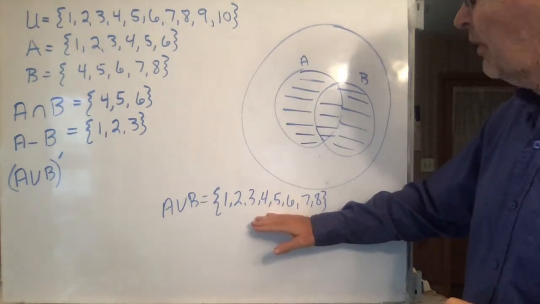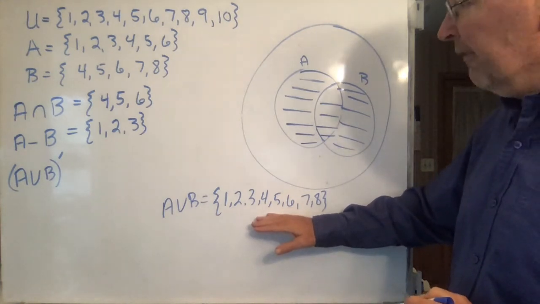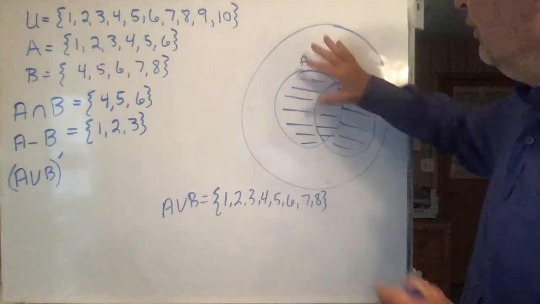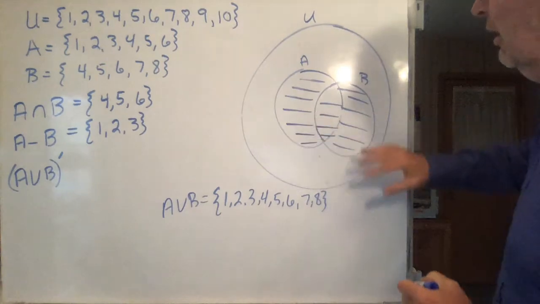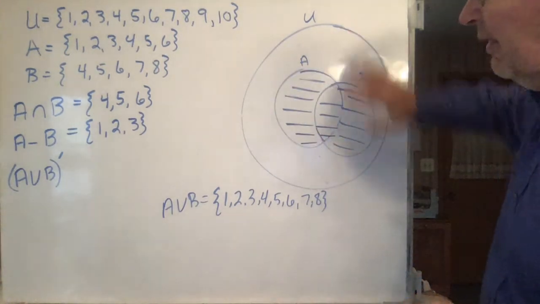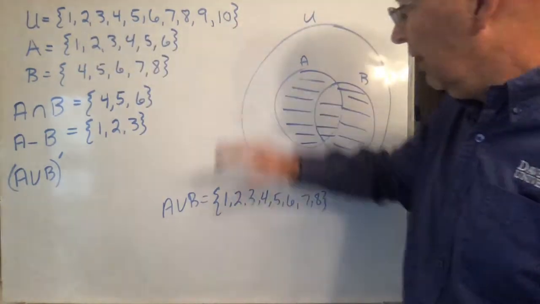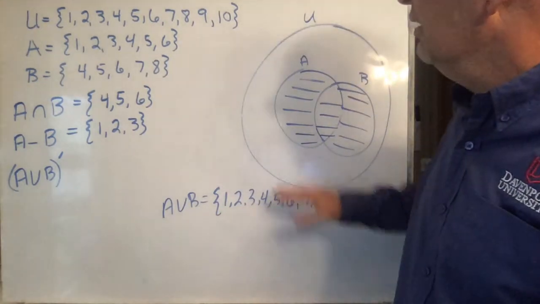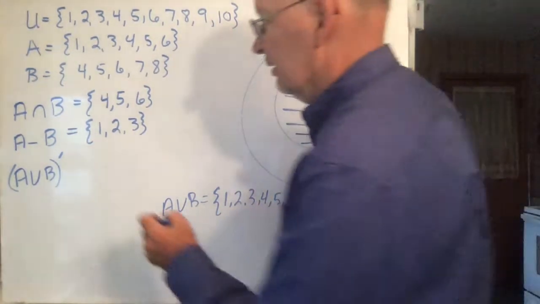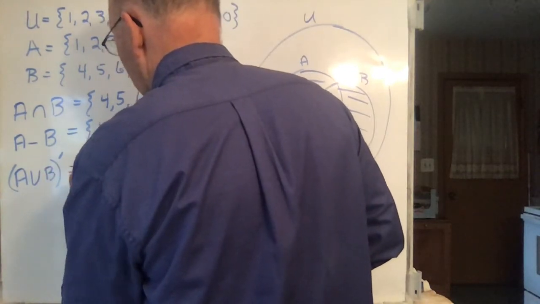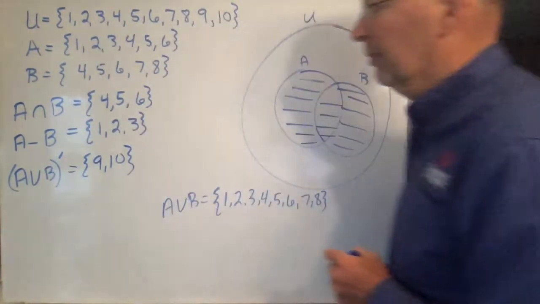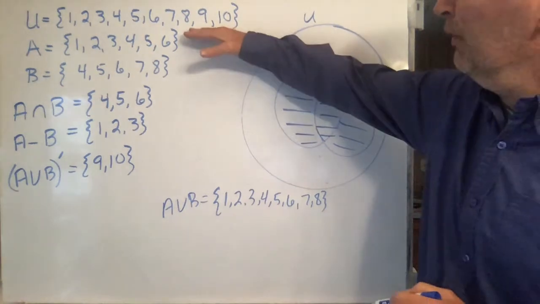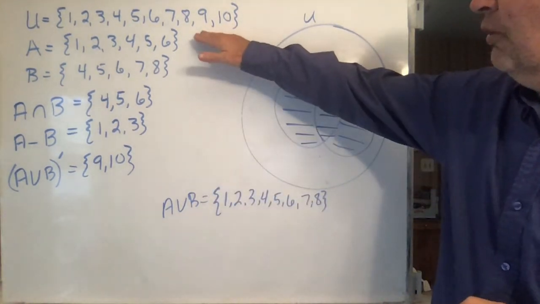And now you want the complement of that. The complement of a set is everything from the universal set which is not in here. So it's everything in the universal set but not in there. You get rid of all this stuff, so it's not this stuff, it's everything else. Everything else would be just 9 and 10. There you go. So you first find the union, and then you say, okay, we want everything from the universal set which is not in the union, and so it would be that right there.